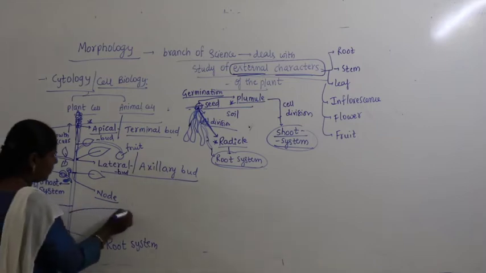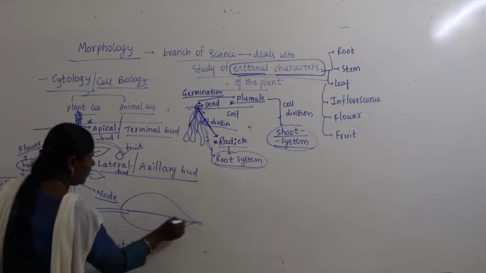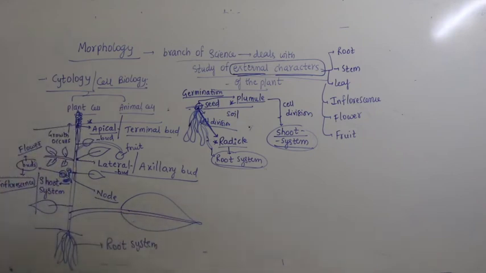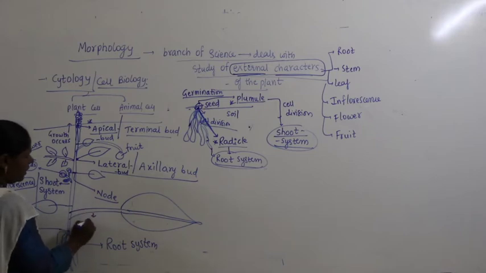Now, let us talk about the leaf. This is nothing but the leaf. The stalk of the leaf is called the petiole.